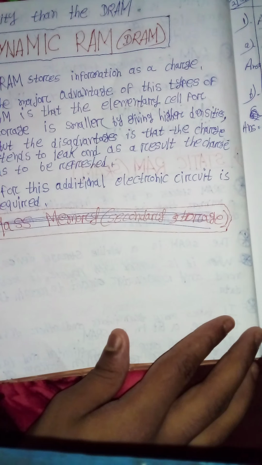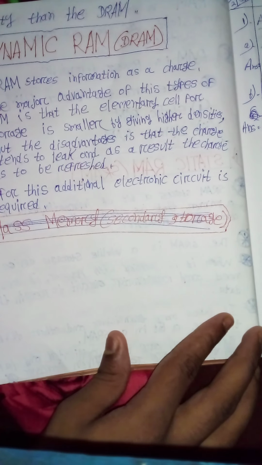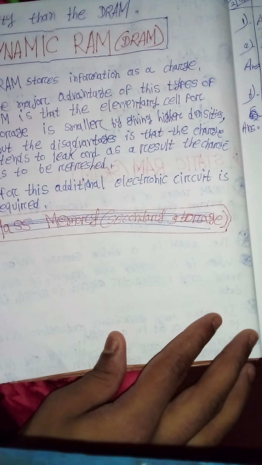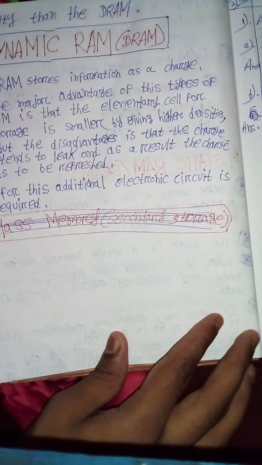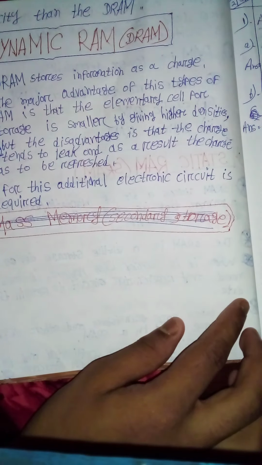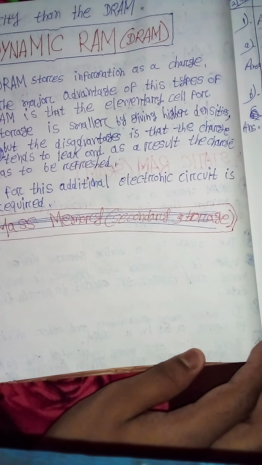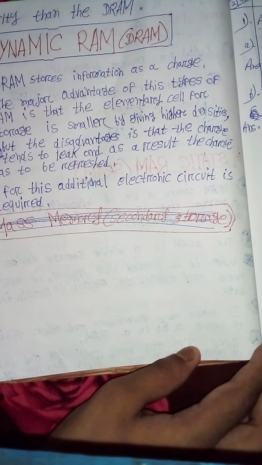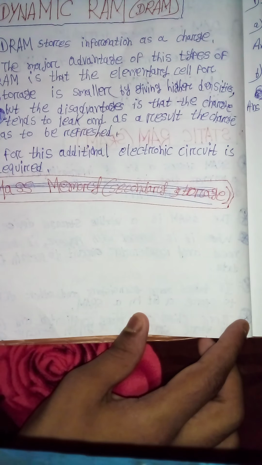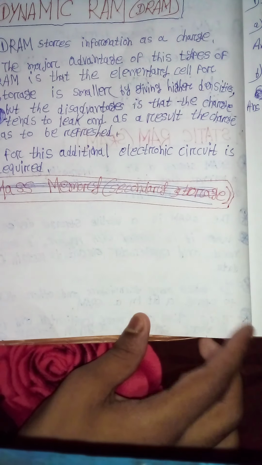Dynamic RAM, DRAM. DRAM stores information as a charge. The major advantage of this type of RAM is that the electric cell for storage is smaller, giving higher densities. But the difference is that the charge tends to leak, and as a result the charge has to be refreshed. For this, additional electric circuit is required.